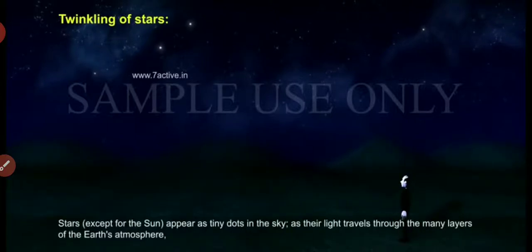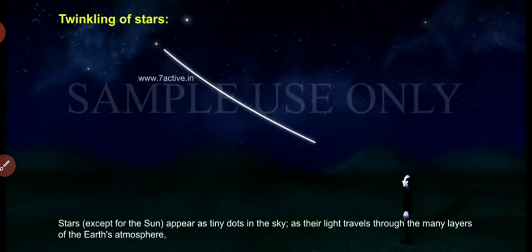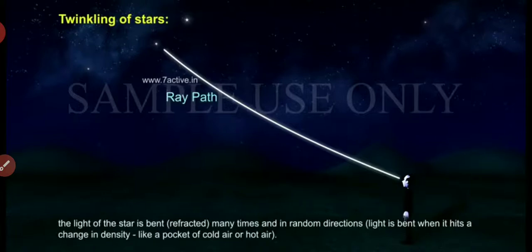Stars, except for the sun, appear as tiny dots in the sky. As their light travels through the many layers of the Earth's atmosphere, it is bent, refracted many times, and in random directions.